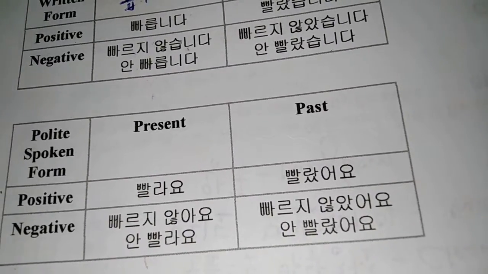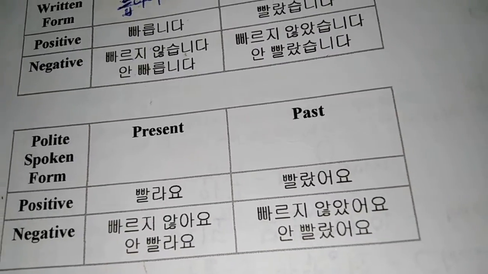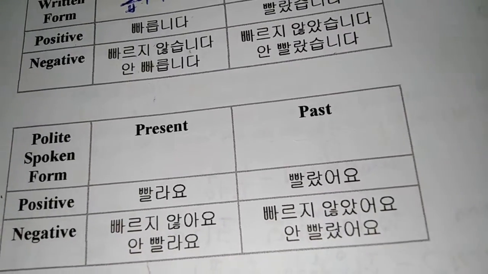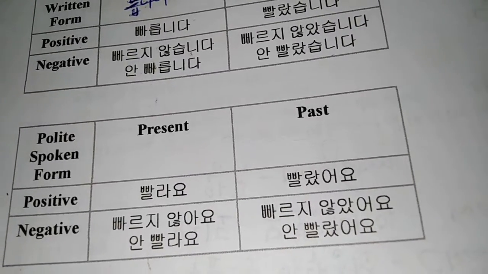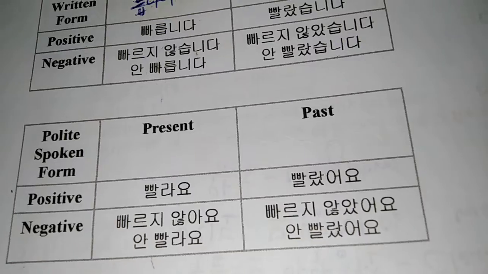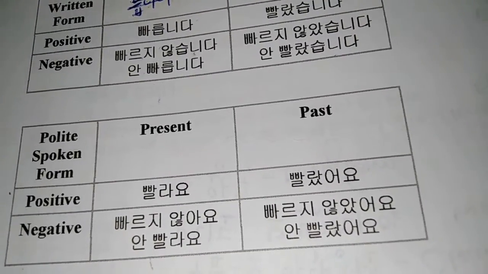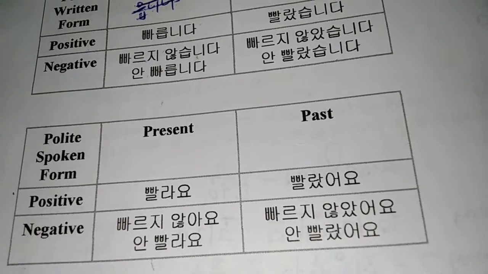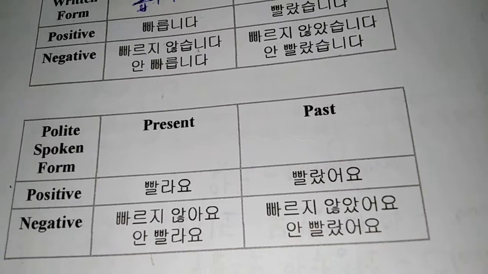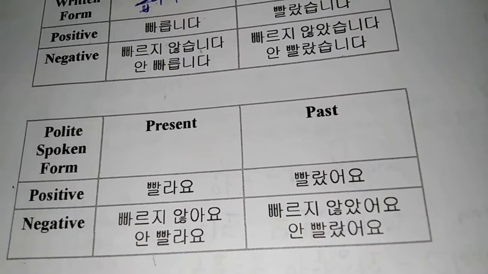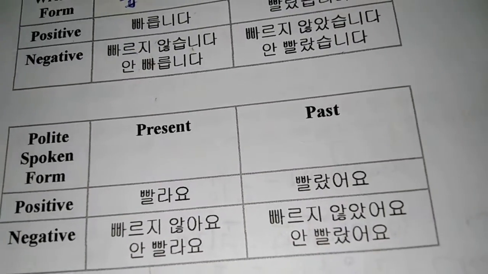But the thing is, the first form, using 입니다 and 습니다, can be used as both written and spoken form. While the 요 form, the second form given here, is the polite spoken form. The 입니다, 습니다 form given first is the honorific form. That means a higher degree of respect than the simply polite form.